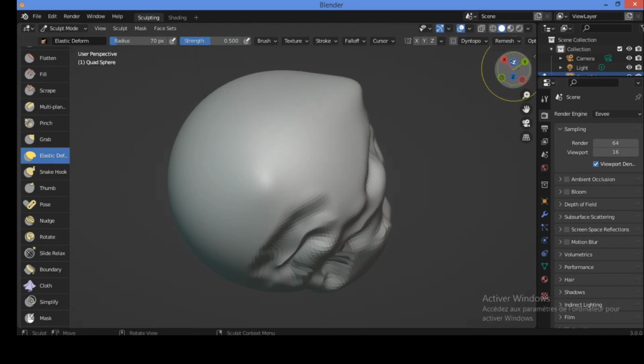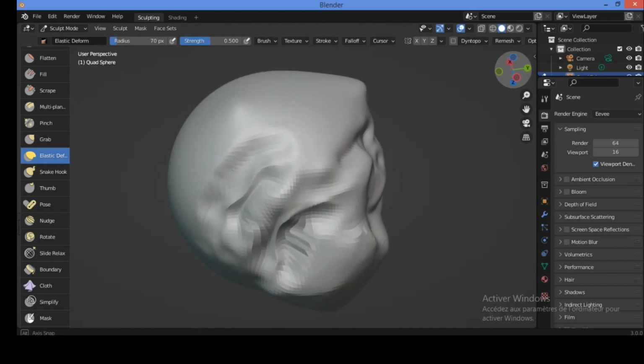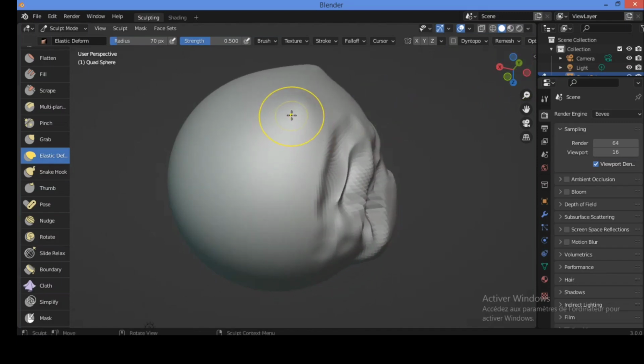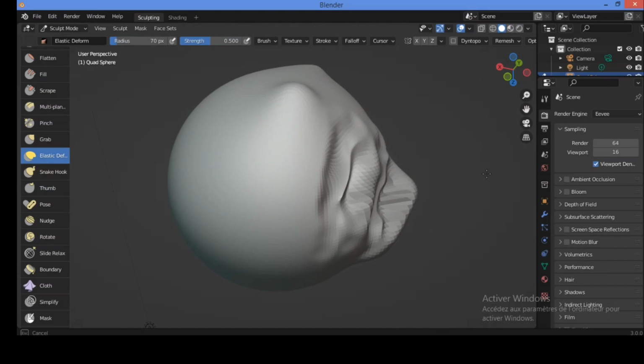For example, push it like this, or grab it to stretch this mesh, or let's apply it on this location. You can hold and drag, move it around to see this effect on this geometry.